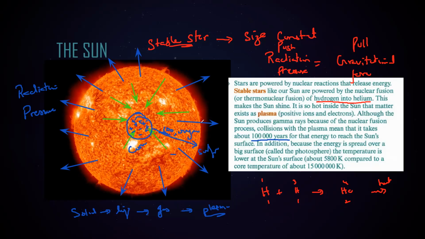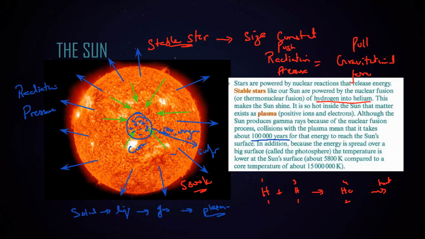And when this energy reaches the surface, the amount of energy coming out is small compared to what was released, as some of the energy is absorbed by the particles. So there is a variation in temperature. The temperature at the surface of the sun is 5,800 or 6,000 Kelvin.